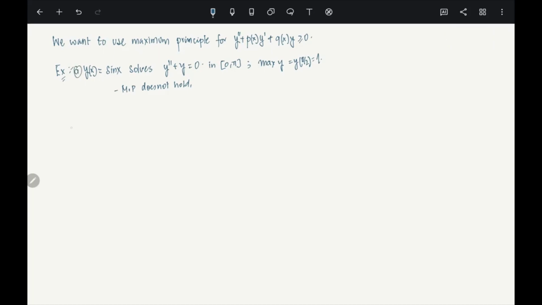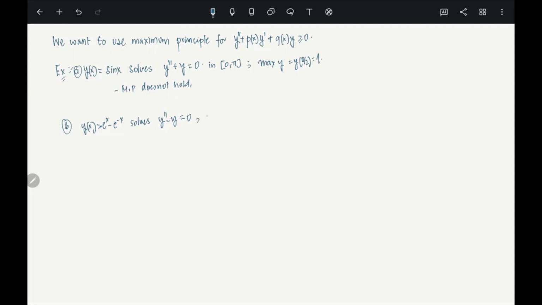If you change the equation and have this sort of equation, let's say y(x) equals minus e power x minus e power minus x. It solves y double prime minus y equals 0.